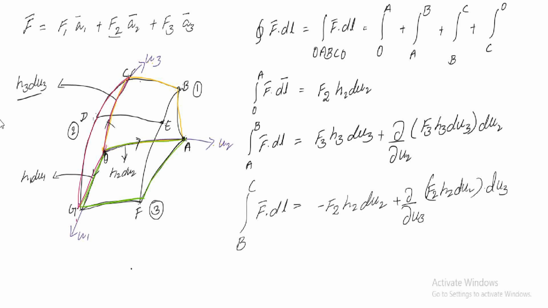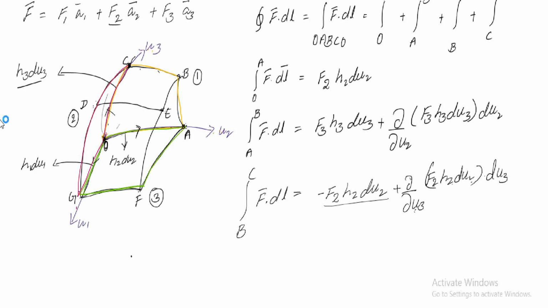this O to A line is started from the origin, but this line is started from this point, from C. So there is a differential length. That differential length is obtained by dou u3, because O to A is started from here, but this B to C line is started from this point on u3, from C. So this difference also we have to consider, that is obtained by dou u3 of f2 h2 du2 into du3.